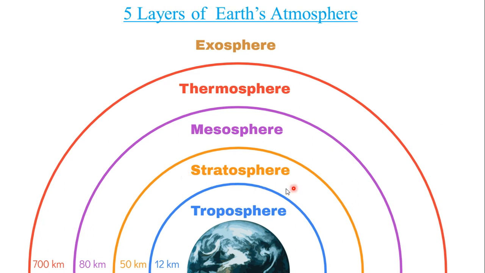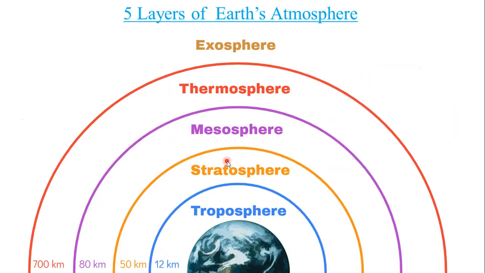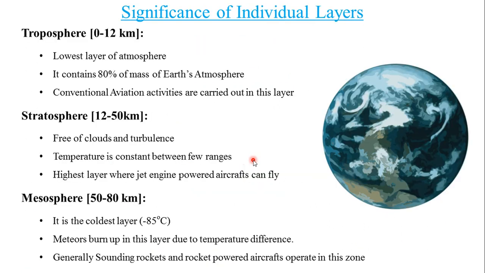The next layer is stratosphere. It ranges from 12 kilometers to 50 kilometers. It has a significant property as the temperature remains constant between few ranges of this layer. Similarly, it is free of clouds and turbulence. So, airliners do prefer this layer and they do fly in the lower regions of this layer. And the stratosphere is also the highest layer where jet engine powered aircrafts can fly, as beyond this, the atmosphere grows thin and it cannot support air breathing engines.